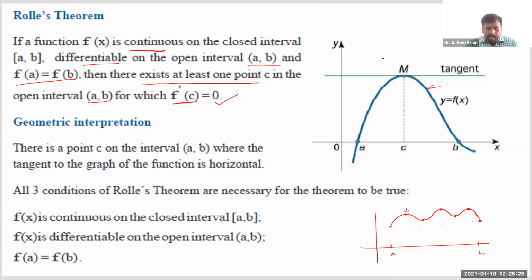If you speak of it in terms of speed here, you will get one point C where the instantaneous velocity will be equal to 0. See, because you have a peak here, there is no need to take any speed here, because you need to change the velocity here, right? While going up, the velocity may be much less, but when you start coming down, the velocity tries to increase, isn't it? So exactly at this peak, see, it's a change of velocity. Definitely at a particular point, you must get 0 velocity. It is much less than 0, and then again it moves up, velocity goes up, right? So that's what Rolle's theorem says geometrically here.